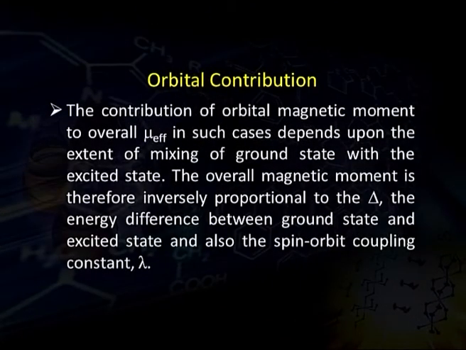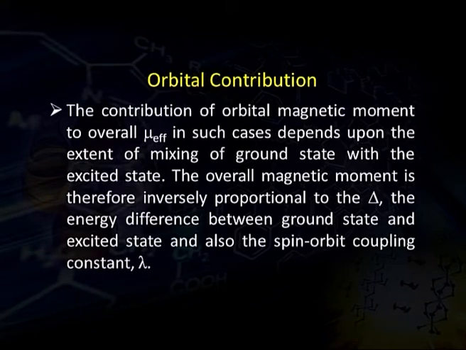The contribution of orbital magnetic moment to the overall magnetic moment, that is mu effective, depends upon the extent of mixing of the ground state with the excited state. The overall magnetic moment is inversely proportional to delta, the energy difference between the ground state and the excited state.